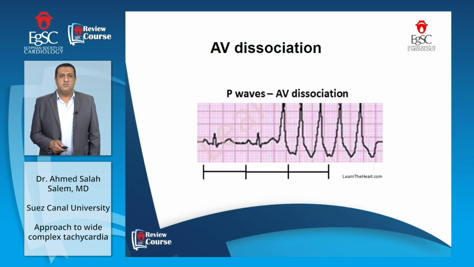As we see in this ECG, the first two beats are sinus beats. We can find P wave, QRS, T. Then wide QRS complex tachycardia starts. We can find two P waves, and in between these two P waves, we have two ventricular complexes. This is AV dissociation, where the ventricular rate is faster than the atrial rate, which is diagnostic of ventricular tachycardia.